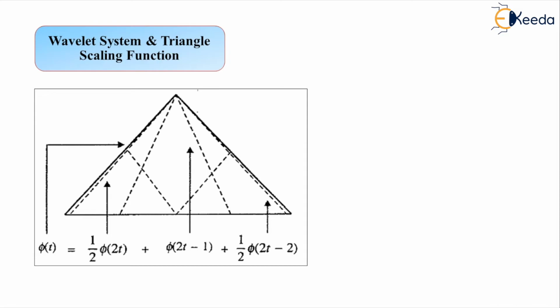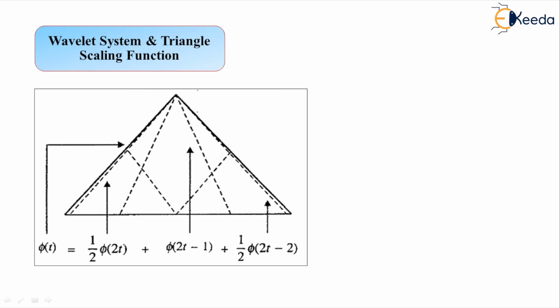So you see from the previous slide the definition of phi of t, which is having a linear increase in the amplitude as the t progresses from 0 to 1, and then a linear decrease, shown as 2 minus t, for the time duration of 1 to 2 here. So here we have the time scaled version phi of twice t, and further it is multiplied by 1 by 2.